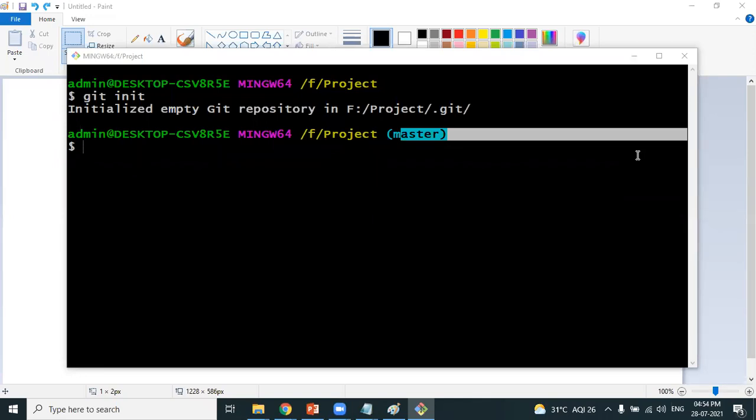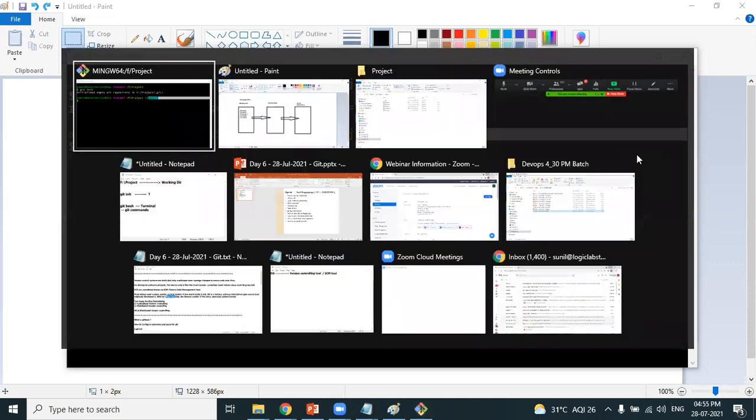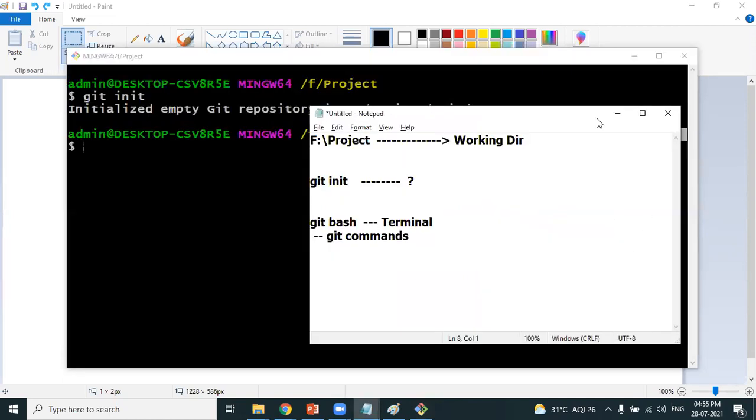5 files the developer has created, isn't it? 1.java, 2.java, 3.java, 4.java, and 5.java. Every file is considered as what type of file, Sabarish? Untracked file. If you want to confirm whether it is an untracked file or not, we have a command called git status, which will show you the status of the file.